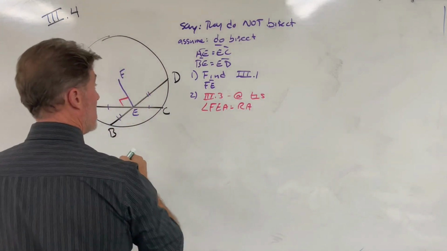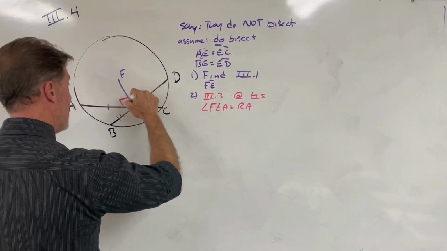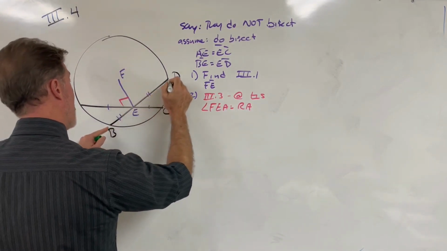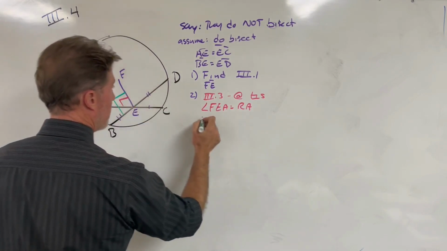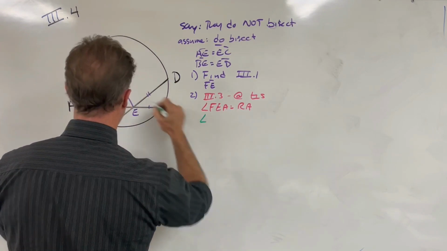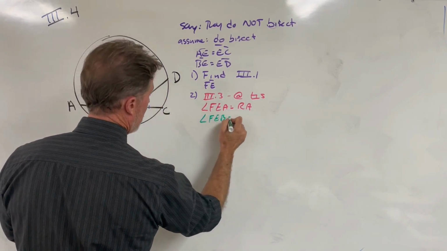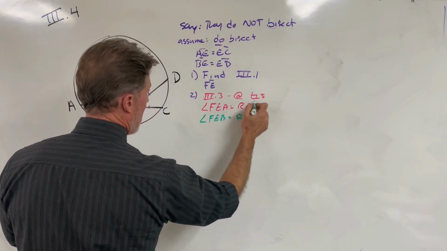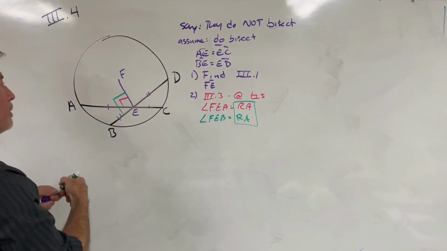Using the same logic and the same prop, we can see that through the center line FE bisects line BD, and it will also do that at a right angle. So therefore, angle FEB is a right angle, and all right angles are the same. Therefore, these two angles are equal to one another.